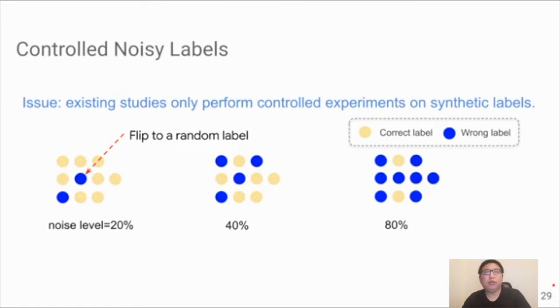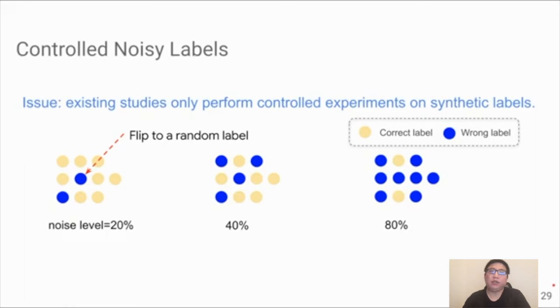One prominent issue we found in this direction is about the dataset. Existing datasets conduct a controlled experiment on synthetic label noise. What do we mean by a controlled experiment? We mean that for each model, we want to evaluate it on a spectrum of noise levels ranging from, say, 20% to 80%. Performing the controlled experiment is very important because in reality, we do not know the noise level in the training data. Hence, we hope our model is robust across all possible noise levels.